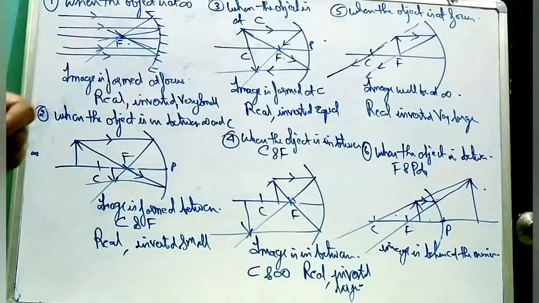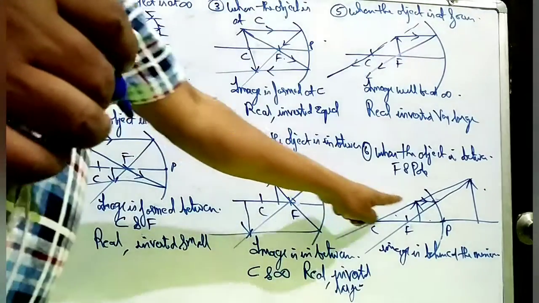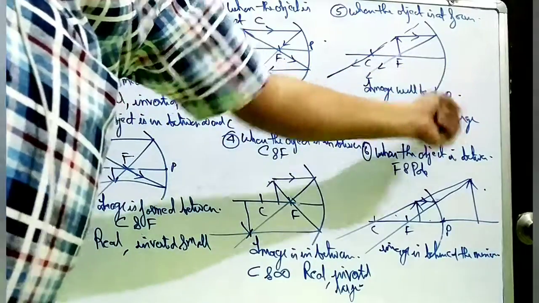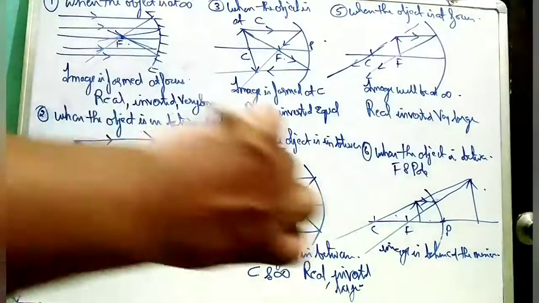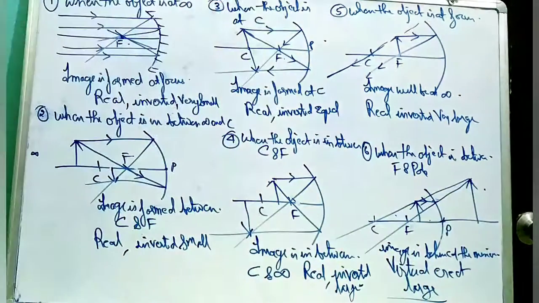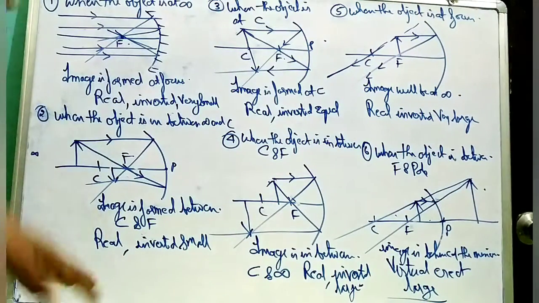So in the sixth case, when the object is between focus and pole, the image is behind the mirror. And behind the mirror means it is virtual. A virtual image is always erect, and this image is large also. You will see that the object distance is this much. The image so formed is large. So these are the 6 different image formations.